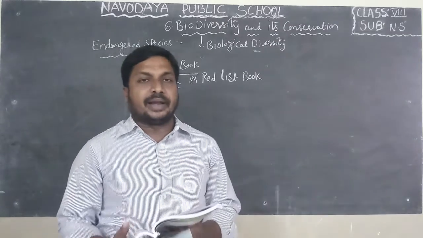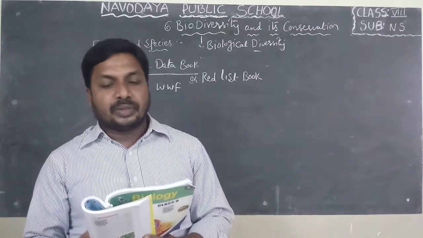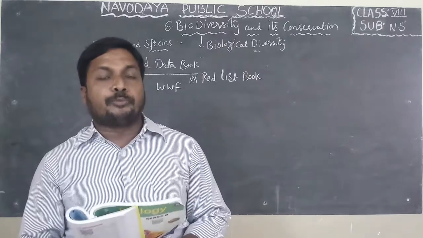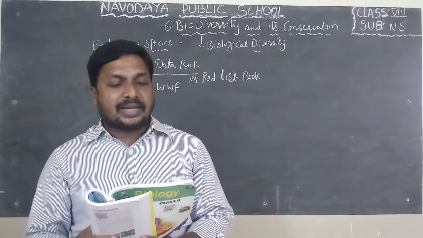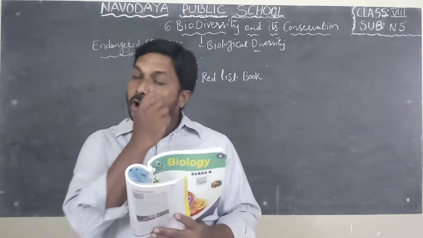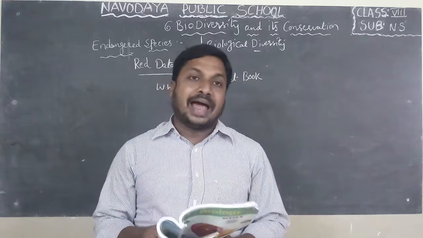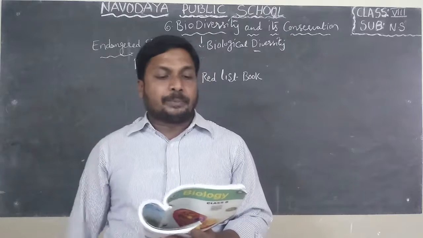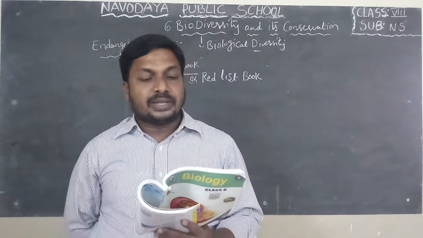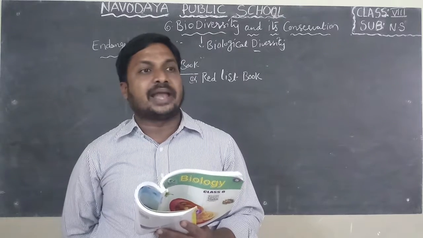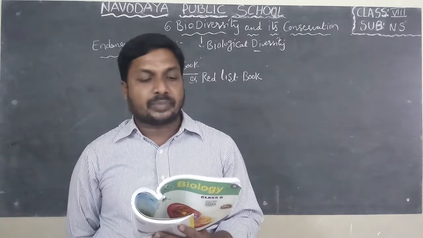Now open page number 90. They gave some species of both plants and animals which are in endangered condition. Plants, flora. Flora means plants, fauna means animals. In plants, we can find orchid species, red sandalwood, cycas, medicinal plants like Rauwolfia serpentina.